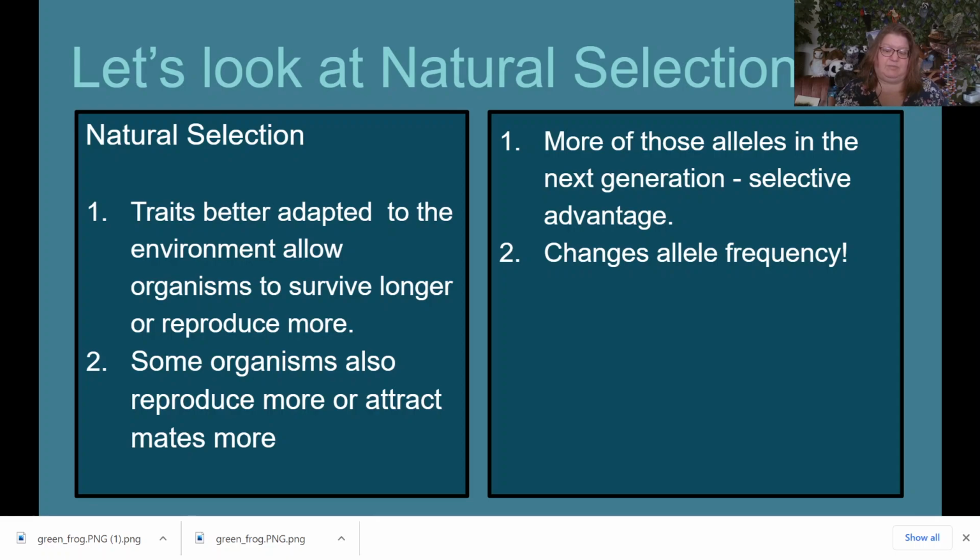And that means that the alleles are going to shift in the next generation. It's going to change the allele frequency. Now that means that that population would be violating the Hardy-Weinberg equilibrium. It's not staying the same. And we would say that it's evolving.